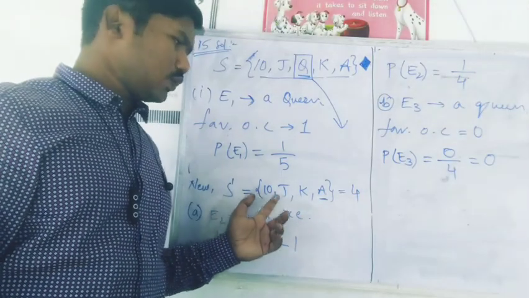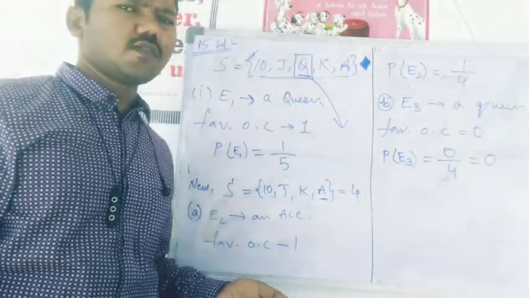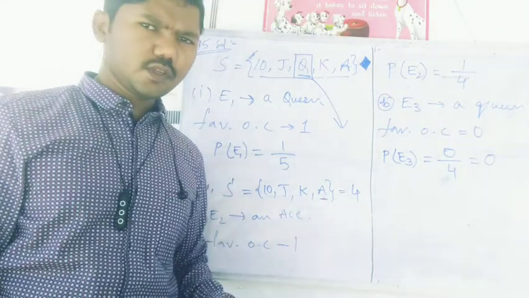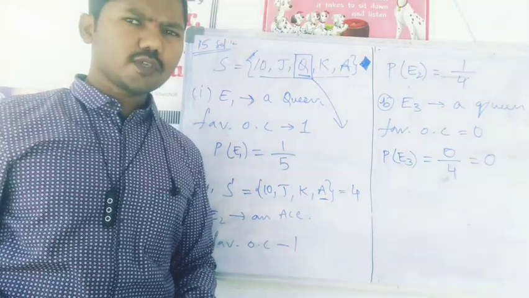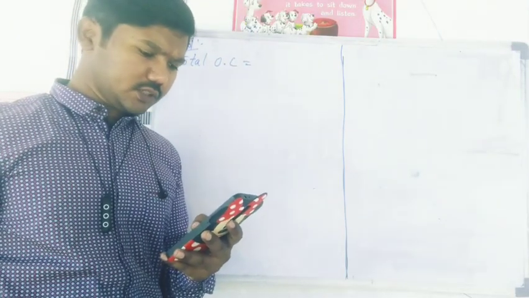Because since there is no queen, even if you take out thousands, lakhs of times from the deck of cards, you are not going to get a queen as an outcome. So it is an impossible event. So moving on to the next question, 16th question.